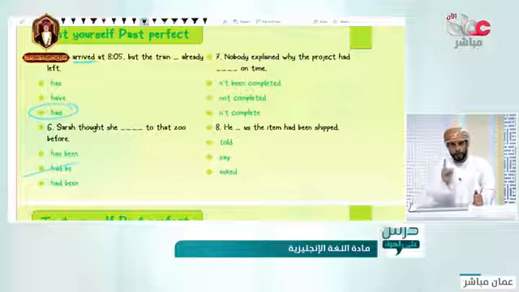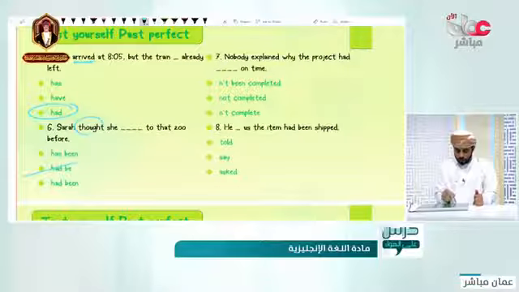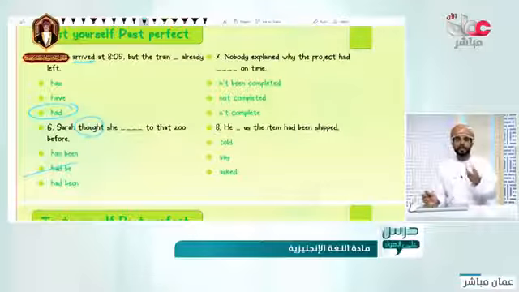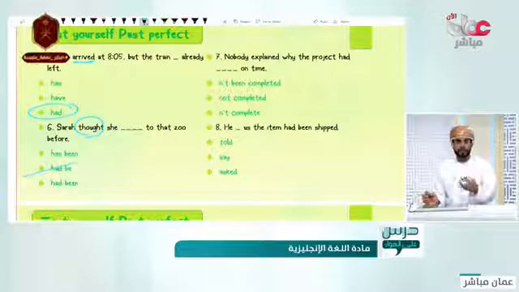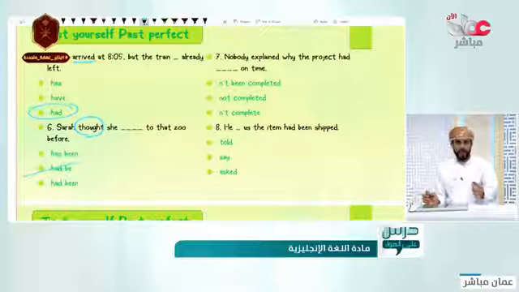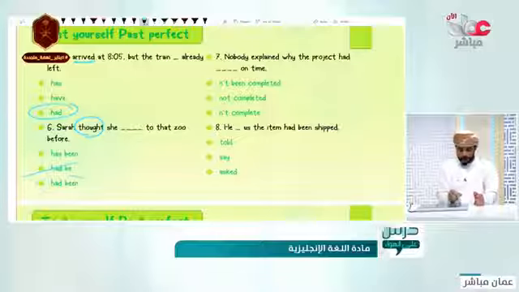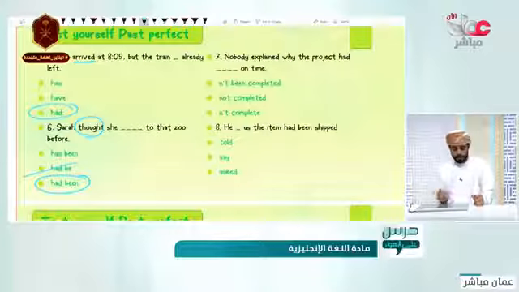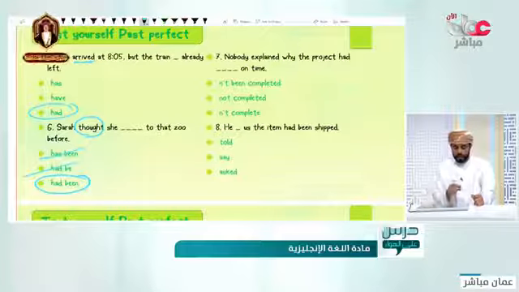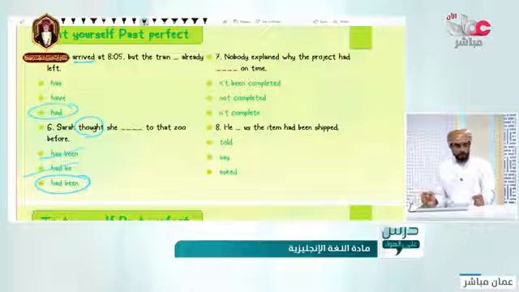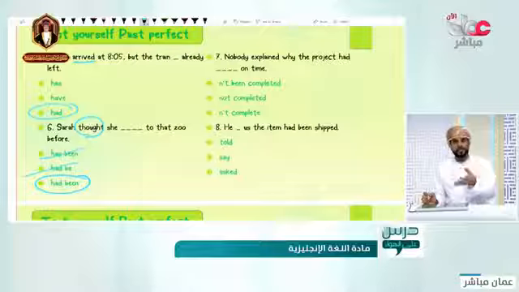Yeah, it would work if we don't have the word thought. Thought, like the words said, suggested, explained, we are using those words to talk about reported speech. So this one, had been. It's not has been because of the word thought. If there is no such word, like Sarah has been to the zoo before, yeah, it could work. But the word thought in here gives the meaning of reported speech.